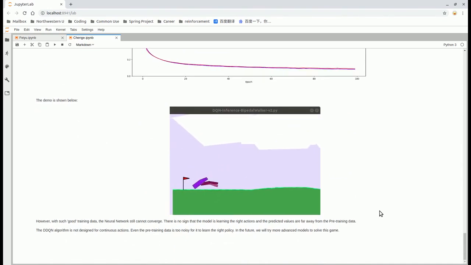I think the reason is that, no matter the pre-training data or the real training data, they are all too noisy for the DDQN learning model to learn a good policy. So in the future, we will try more advanced models to solve this game.